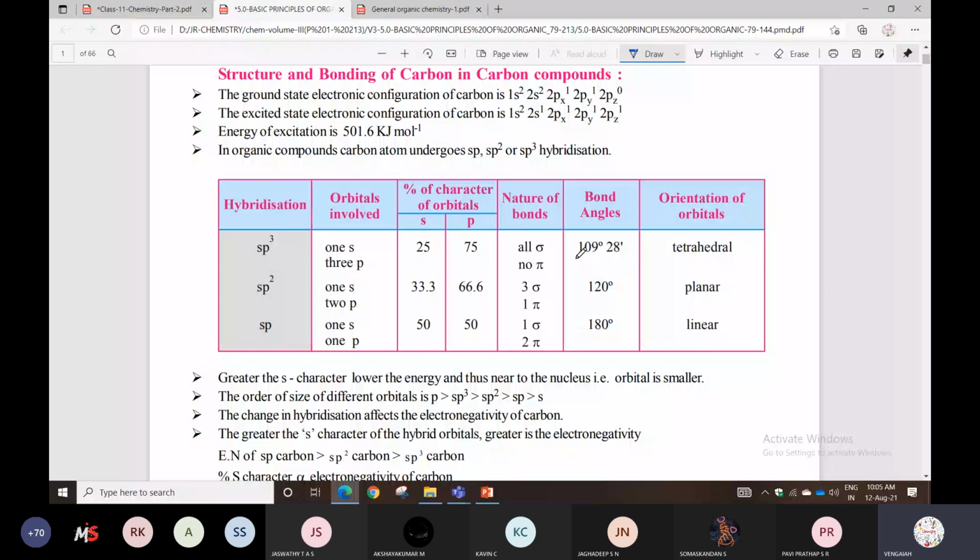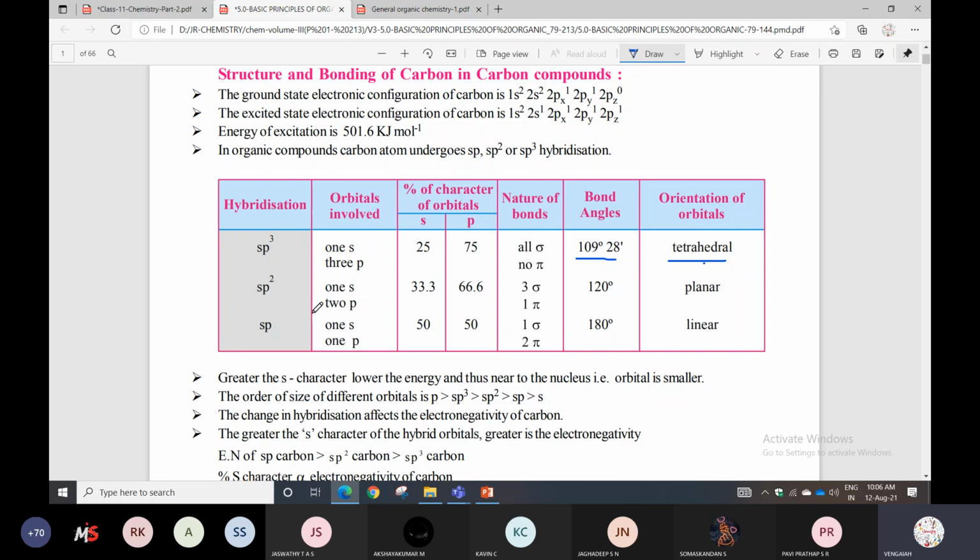So bond angle is 109 degrees 28 minutes. Tetrahedral geometry is given. Tetrahedral shape also given. sp2 condition: one s orbital, 2 p orbitals will be there. S character will be 33.3%. P character also given, 66.6%.